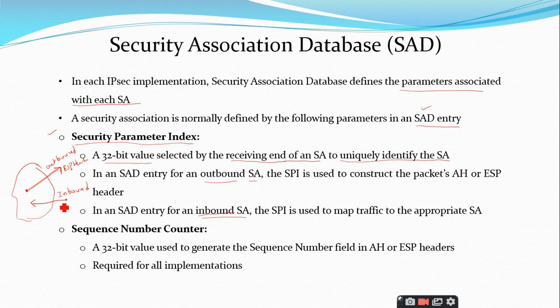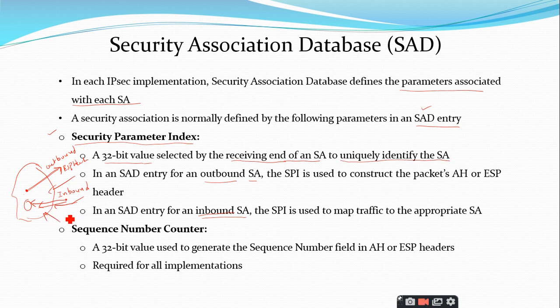And if it is an inbound ESP or inbound security association, the SPI is used to map traffic to the appropriate SA. So it should understand on what security association this packet has arrived. So the number of connections will be there and the number of inbound packets will be coming. So every inbound packet will have the SPI.